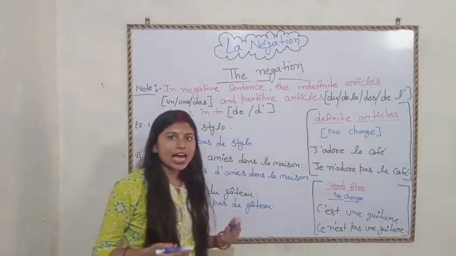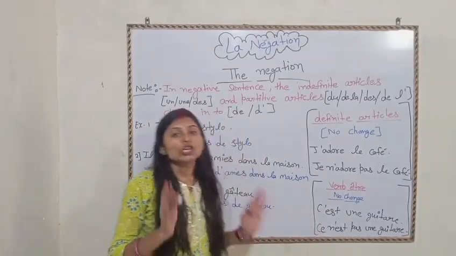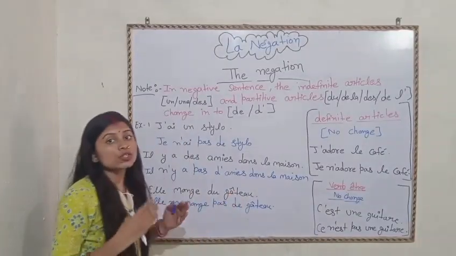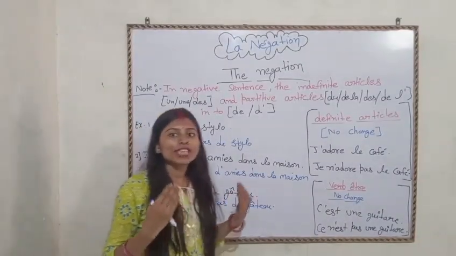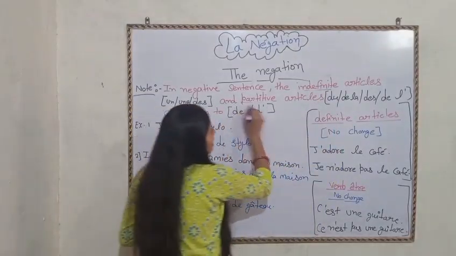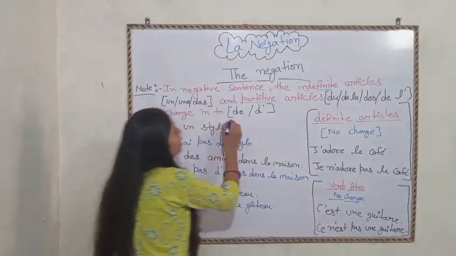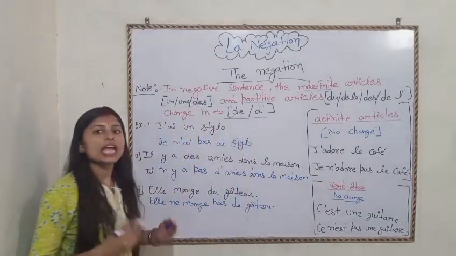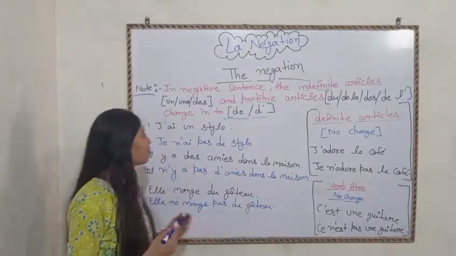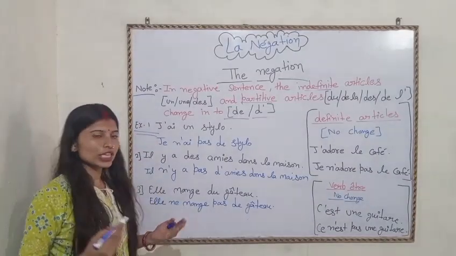So if we have indefinite articles and partitive articles, when we make the negative sentence, we have to change our article into de or d'. Okay? Here are some more examples. You will understand in an easy way.